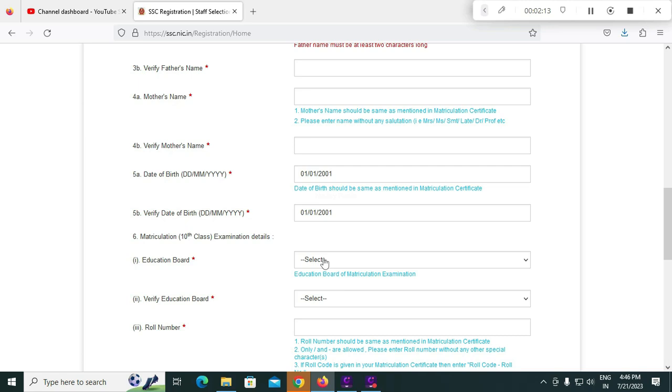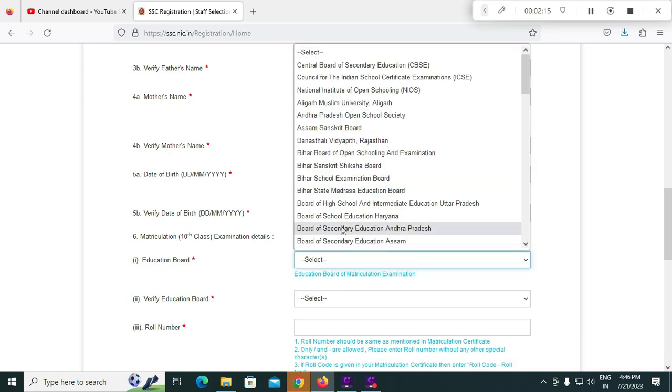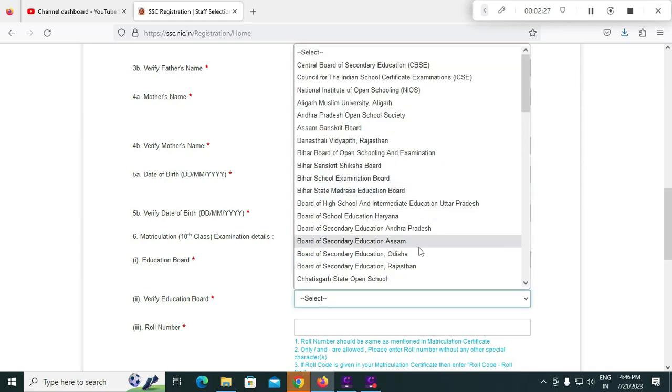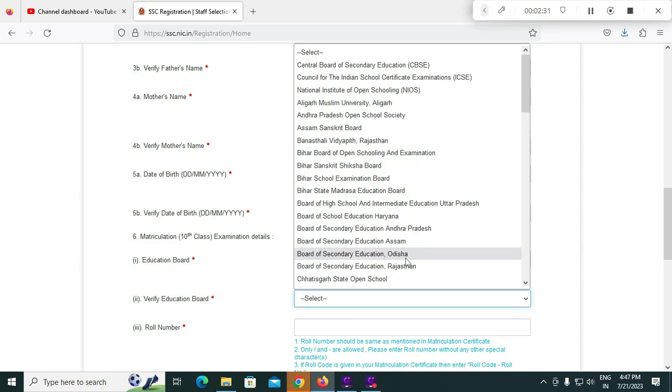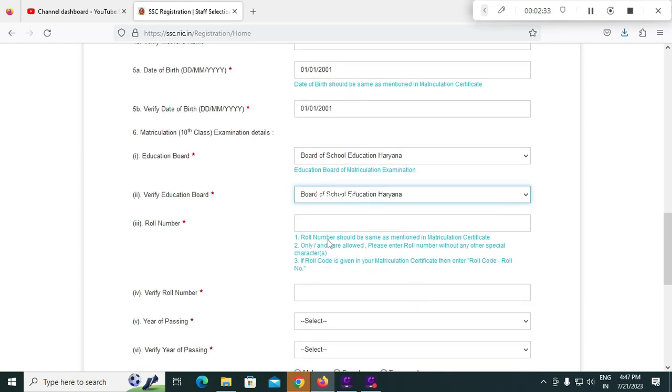Education board of 10th class. Choose your 10th class board of education. Suppose board of education of Haryana, or Andhra Pradesh. You have to choose the same board here. And roll number, you have to mention your roll number of matriculation, and the same roll number has to be mentioned again a second time here.